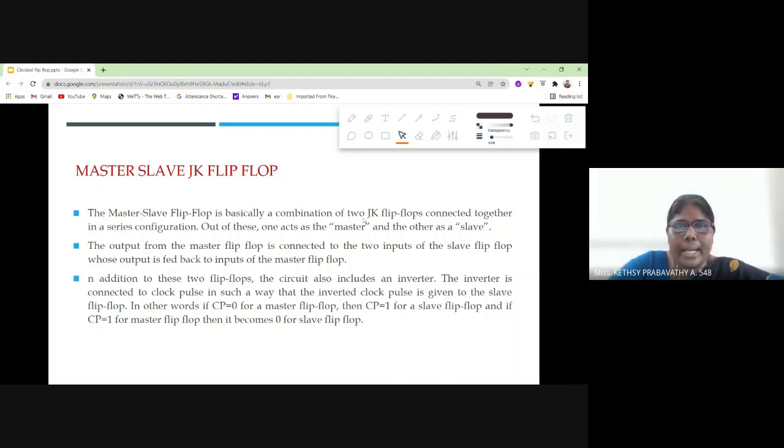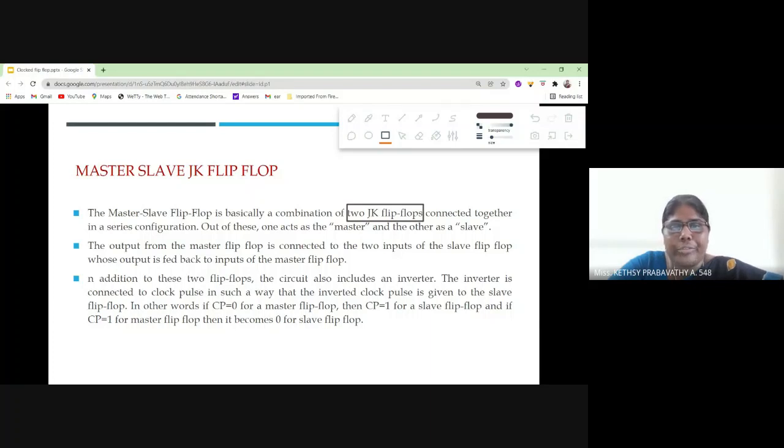A master slave flip-flop is basically a combination of how many flip-flops? Two JK flip-flops connected together. So how many JK flip-flops are connected in a master slave? Two JK flip-flops.